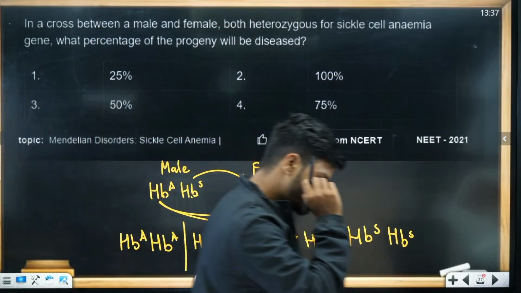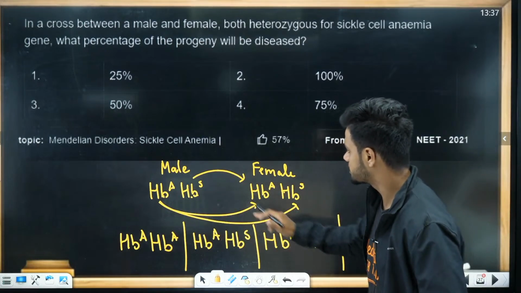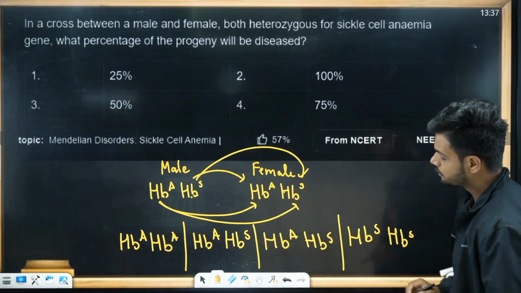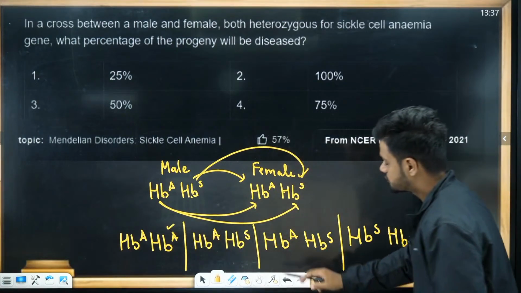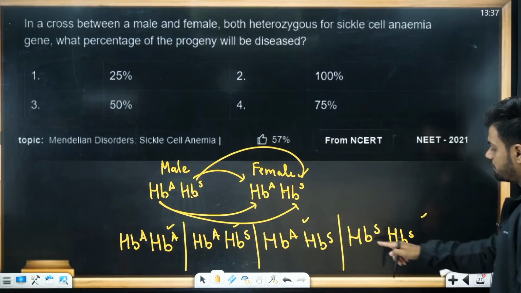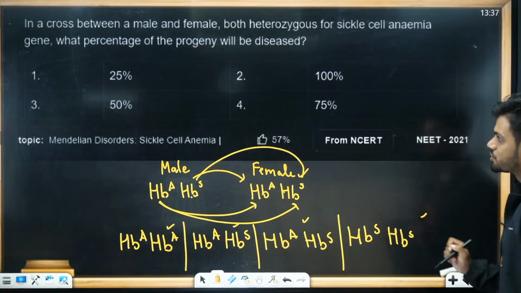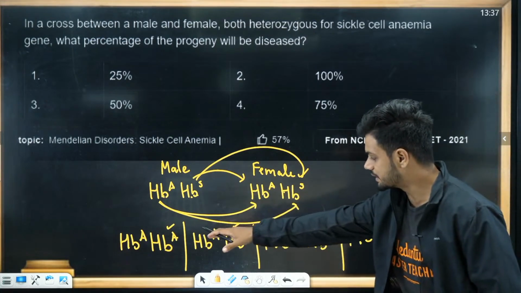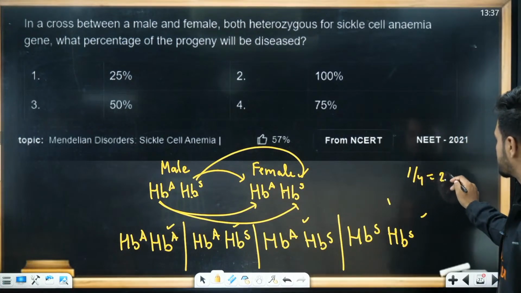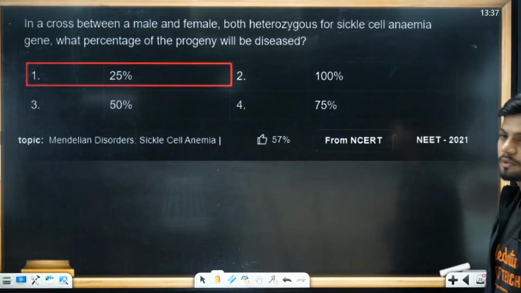What is the answer? When you cross this with this, and this with this, this will be completely normal. This will be carrier. Second progeny also carrier. Only one will be affected. When both S are present, it is going to be an affected individual. So out of 100%, 1 out of 4 is basically 25%. It's going to be 25%.